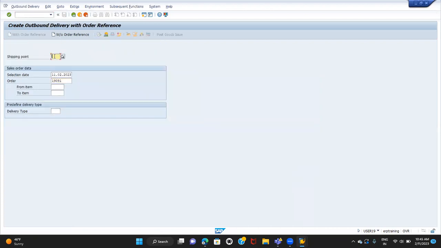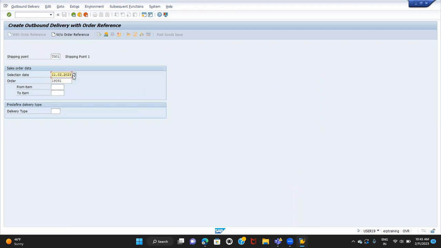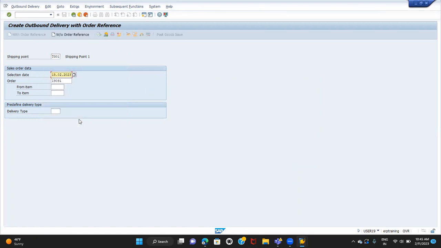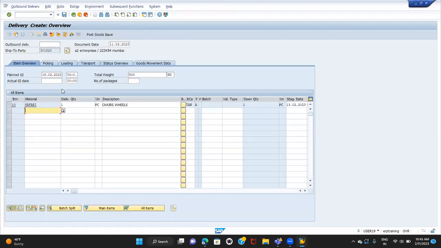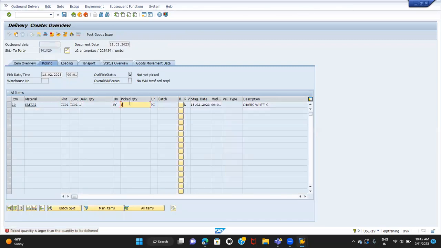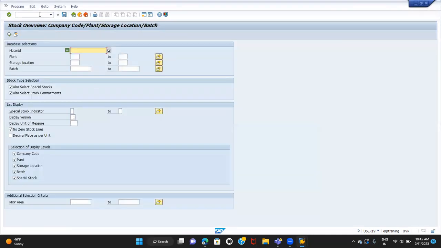Now I'm going to create the delivery. The delivery document type is LF, by default it will take DG01. The schedule lines are ordered, so we'll give the next delivery date, just some random future date. From which storage location do you want to make the delivery? Picked quantity. So I'm doing the PGI. If you want to check the stock, you can check MMBE. It's not a mandatory activity, just for your reference.